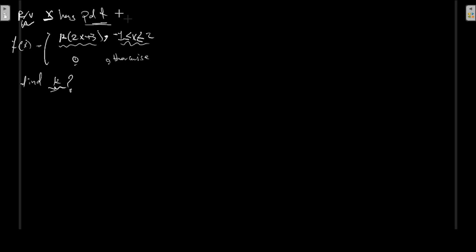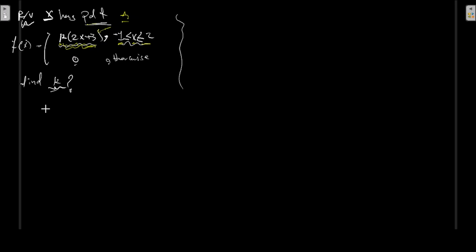I don't want you to imagine this as a university exam or a class to learn how to solve the problem. First of all, ask yourself, how do we reach this probability density function? How did we establish such a model? Well, it could have been many cases. Imagine this is a factory, a machine, a weather condition, whatsoever. After observing the frequency of things happening, we found that in a certain interval between -1 and 2, you can model the outcome in this form, 2x plus 3, scaled by this k number. And you are asked to find the real value of k in this case.